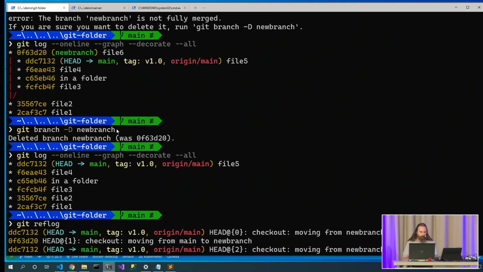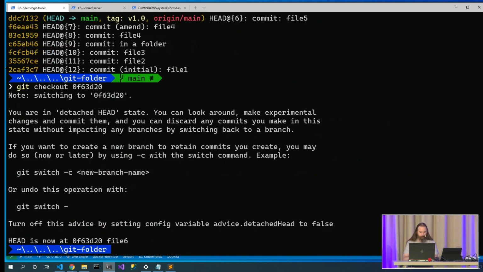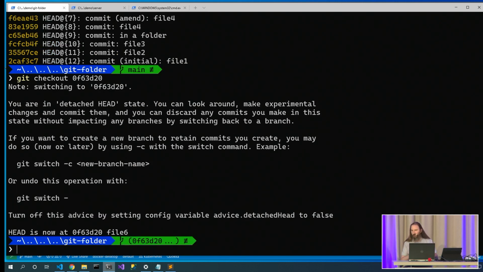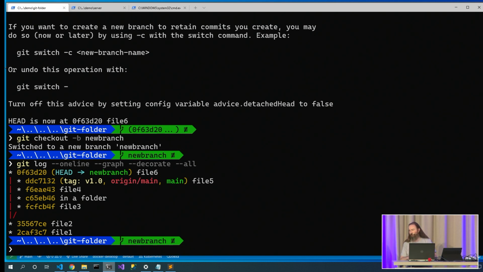Now I'm after this 0f63d20, and so here it is. Git checkout there. Yep, back in that detached HEAD state, but we know we have our commit still. Git checkout -b new branch, git log --oneline --graph --decorate --all, and we're back. It was still there, and we can use reflog to navigate back to where it was.